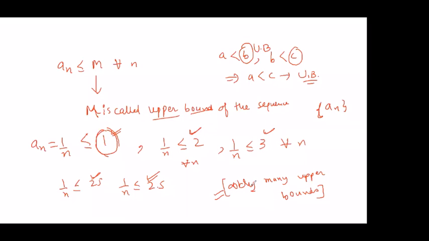So what we need to do is define the concept of least upper bound, because there are infinitely many upper bounds, so that for uniqueness, everybody matches at one answer, we define the notion of least upper bound. It is in short denoted by LUB. So wherever you see LUB written, that means least upper bound. Among all the existing upper bounds, the least value, the minimum, is going to be the least upper bound. As such there is no formal definition of it.